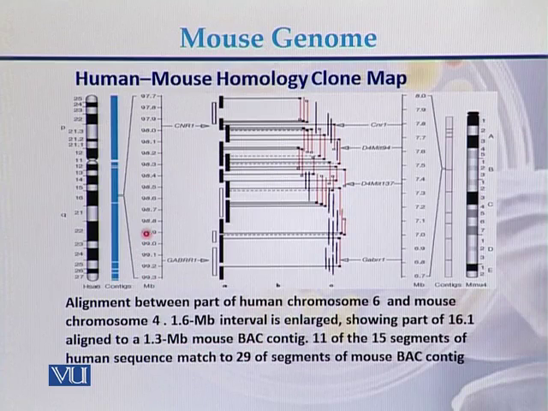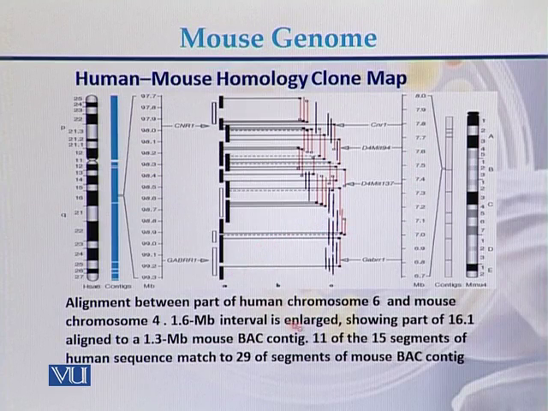So this is the enlarged portion, from here. It is 16.1 MB, while on the other hand here 1.3 MB has been enlarged from chromosome number 4 of the mouse. So they have homology with each other.